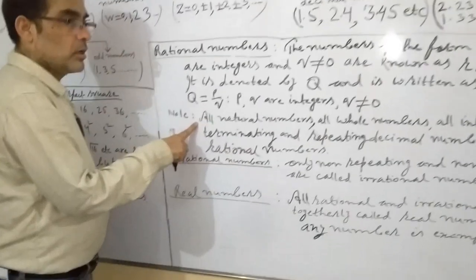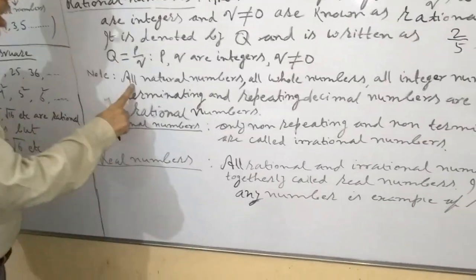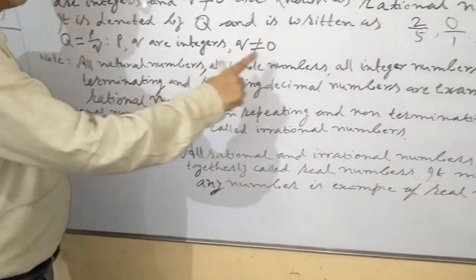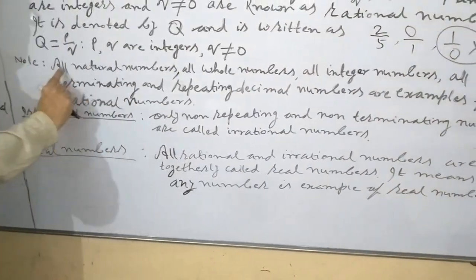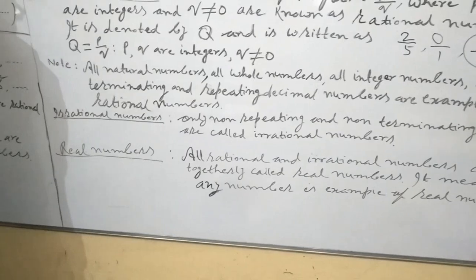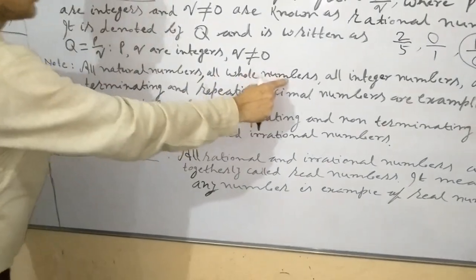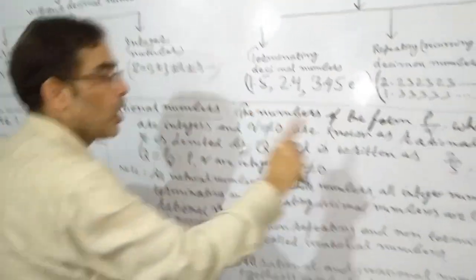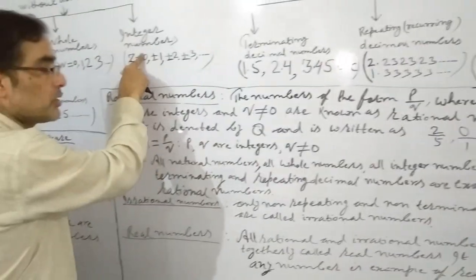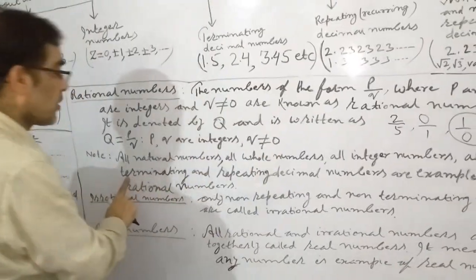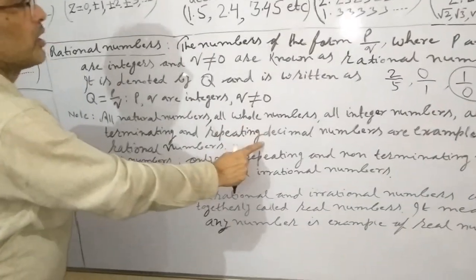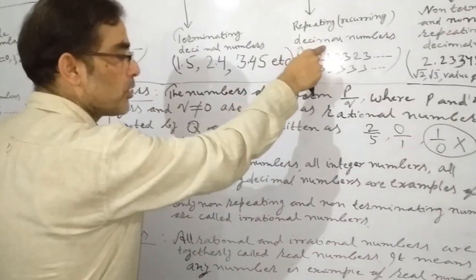Here is the very important thing which I am going to tell you. All natural numbers, all whole numbers, all integers, all terminating and repeating decimals, these numbers are rational numbers.